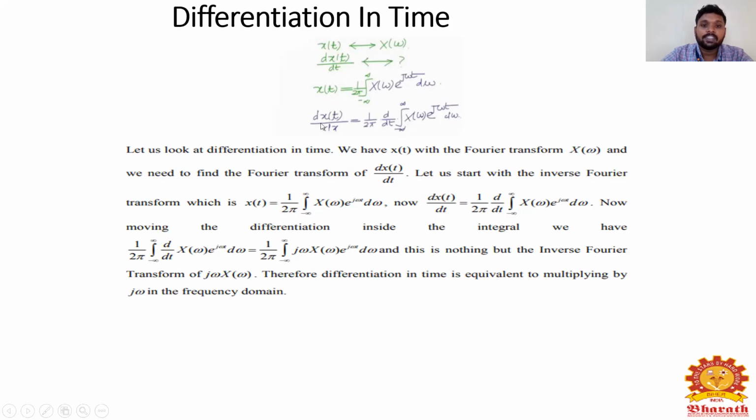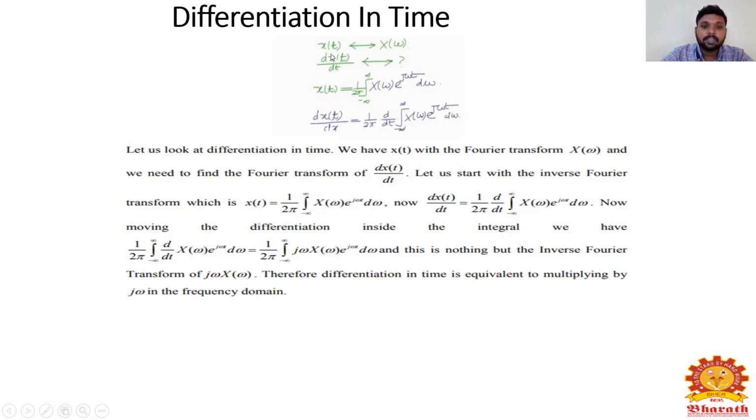If you want to take a differentiation in time, let us look at it. We have x of t with the Fourier transform x of omega, and we need to find the Fourier transform of d by dt of x of t. Let us start with the inverse Fourier transform, which is x of t is equal to 1 by 2 pi integral from minus infinity to infinity of x of omega e power j omega t d omega. Now we differentiate this equation.